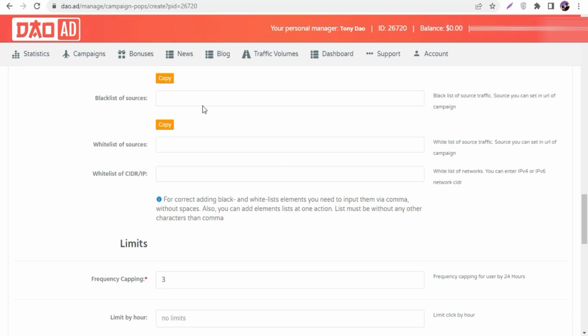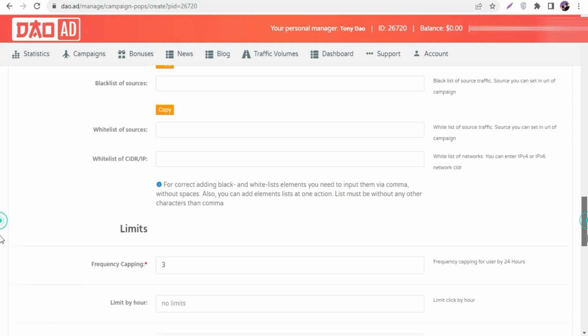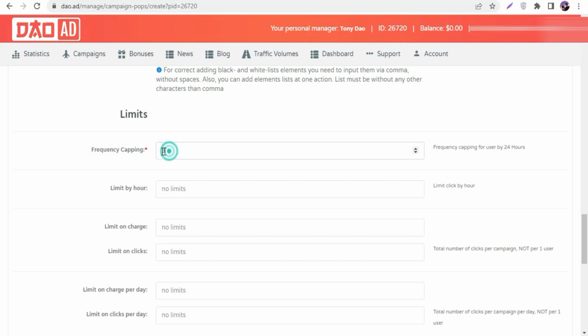Scroll down. You can also do blacklists if you want, and you can also do whitelists, but this is a little bit of an advanced technique, and beginners don't need these things. Okay, so that's why we ignore it. Scroll down. Frequency capping. Basically, frequency capping means that in every 24 hours one person sees your ad 3 times, okay, in 24 hours. Simple as this. That is what we call frequency capping.